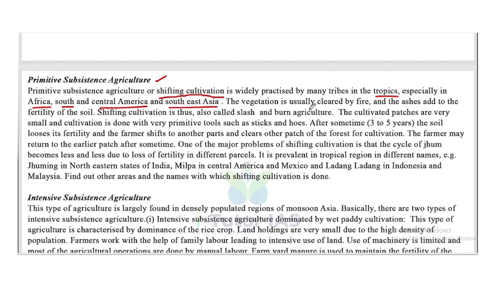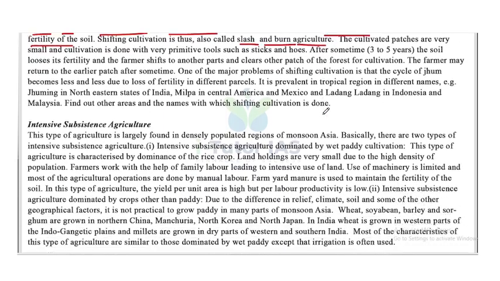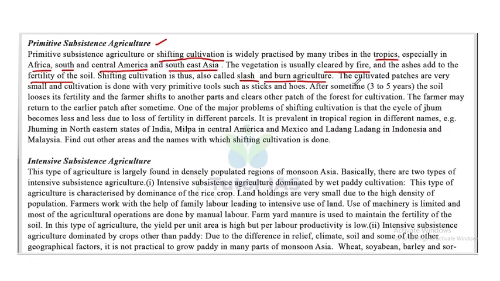The vegetation is usually cleared by fire and the ashes add to the fertility of the soil. So what do they do? The vegetation is usually cleared by what method? By fire. They put fire on it and the ash from the fire is used to add fertility to the soil. Shifting cultivation is thus also called slash and burn agriculture. The cultivated patches are very small and the cultivation is done with very primitive tools such as sticks and hoes. So they use only primitive tools.